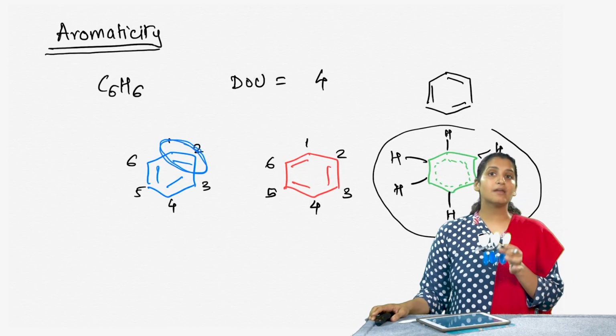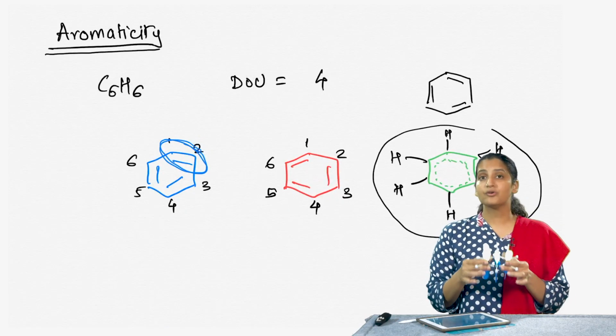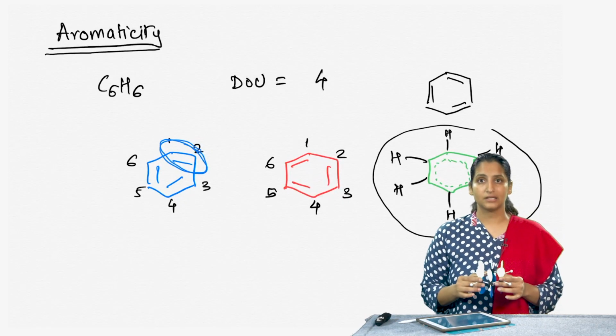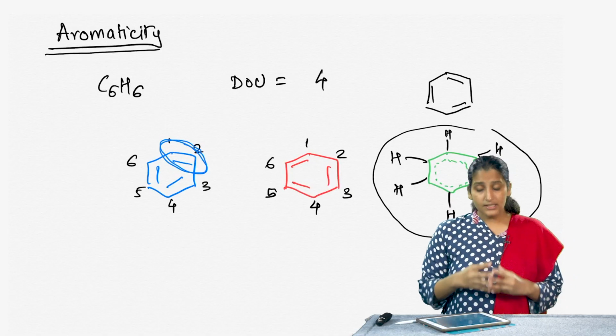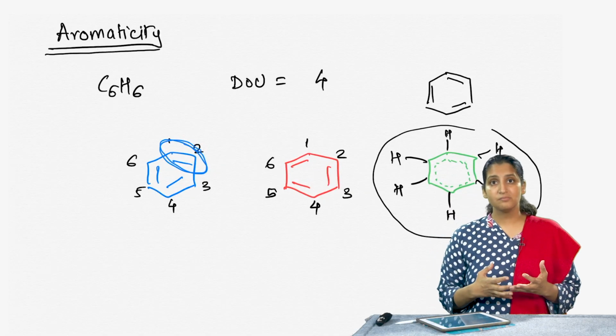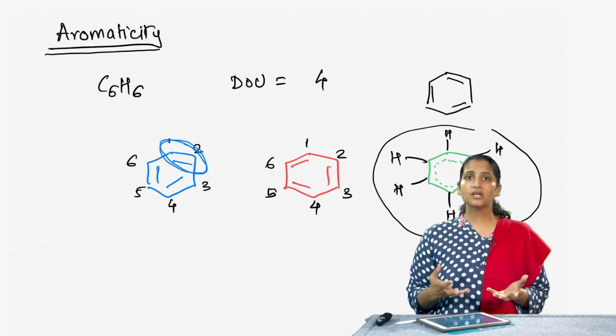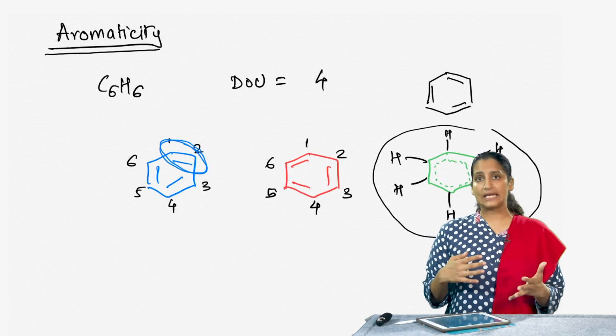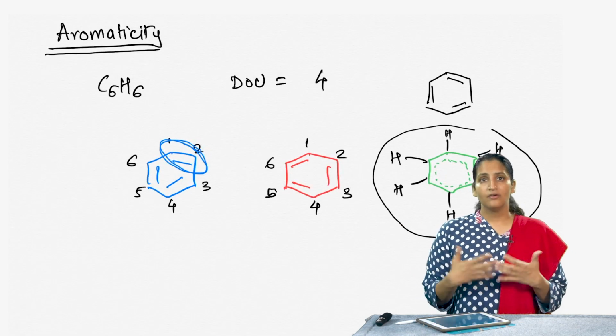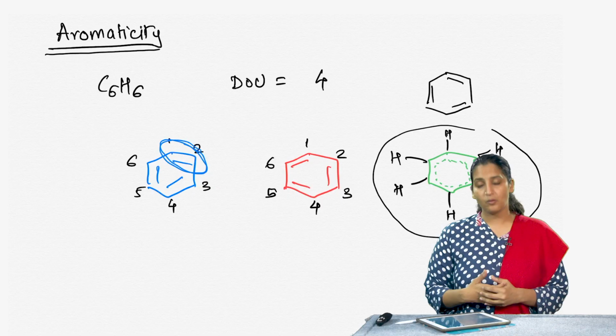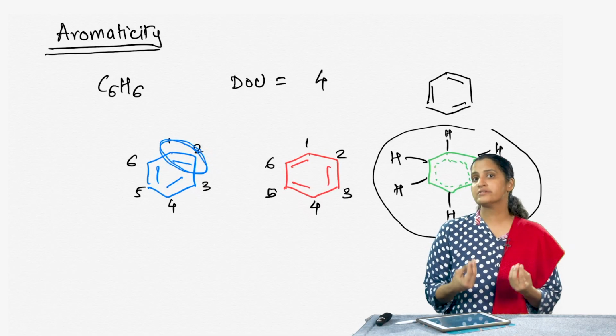So, this is really an important characteristic that we should look at when we are thinking of aromaticity. Considering the high degree of unsaturation in benzene, chemists initially thought that it should react like an alkene or an alkyne, right, because it has carbon-carbon double bonds. So, it should really do all the reactions that alkenes do.